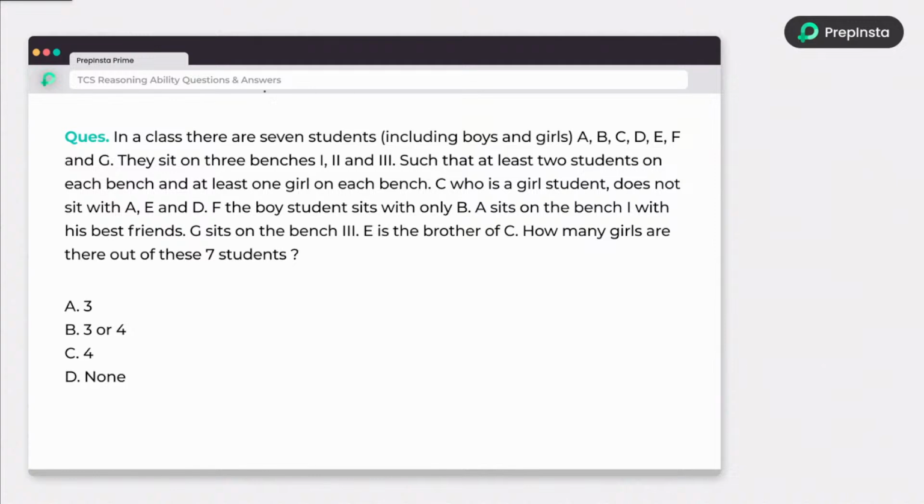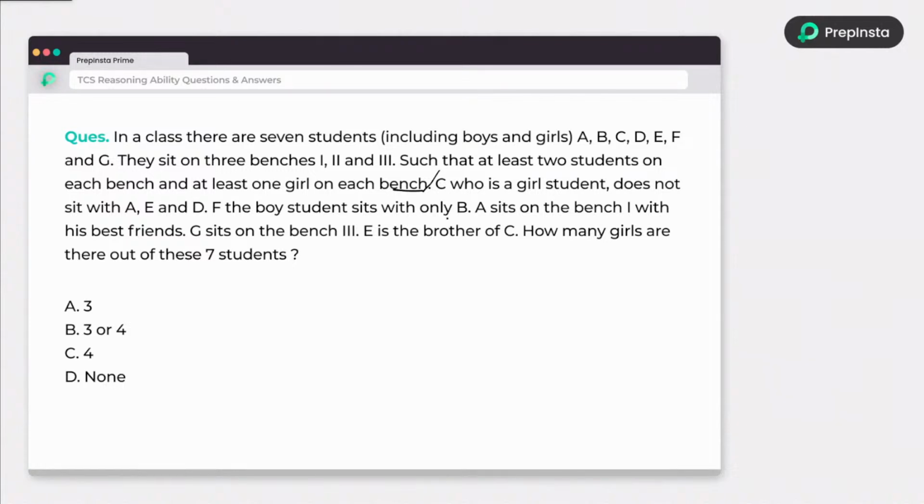Okay, so look at the question. In a class, there are 7 students, including boys and girls: A, B, C, D, E, F, and G. They are sitting on 3 benches, 1, 2, 3, such that at least 2 students are on each bench and at least 1 girl on each bench. Okay, whatever information they have given so far, I have read it and I am done with it.